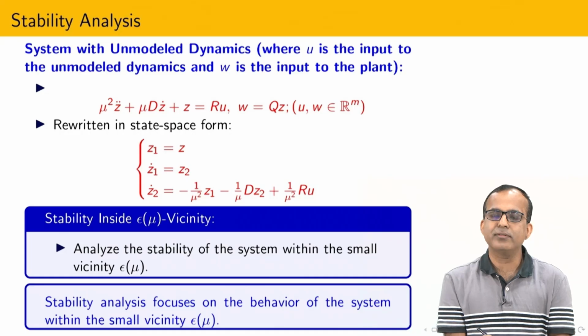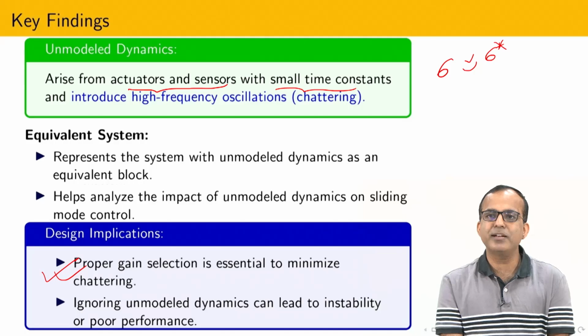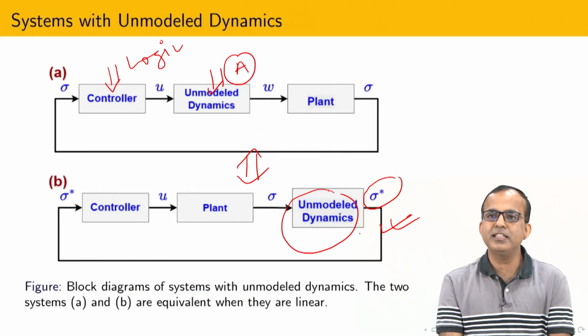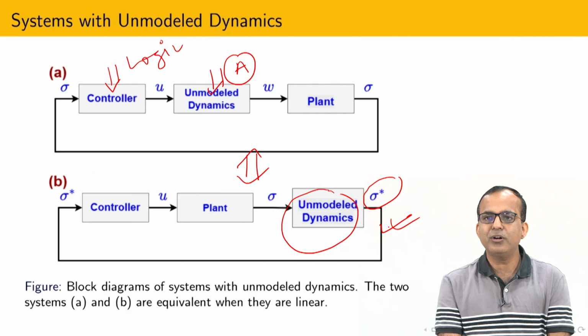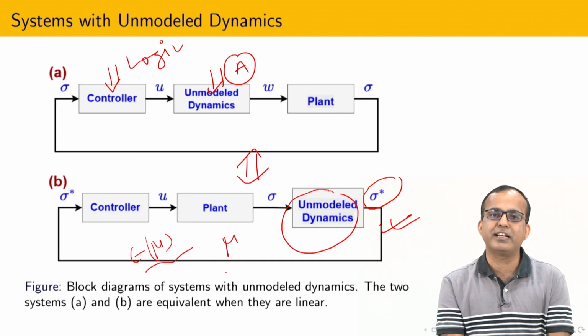Now I have already analyzed the equivalent system. What is the equivalent system? Let us come back again. This is the equivalent system. Now I am going to analyze the original system. What is our observation for the equivalent system? If mu is not very small, then I cannot achieve exact sliding. In the vicinity of some epsilon mu, I will get the sliding, and this vicinity is responsible for the chattering.